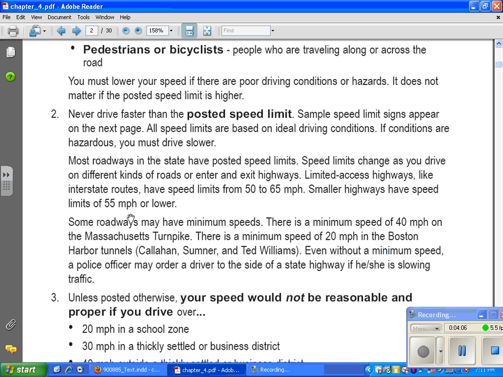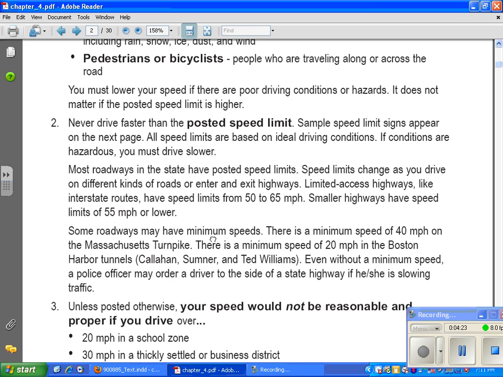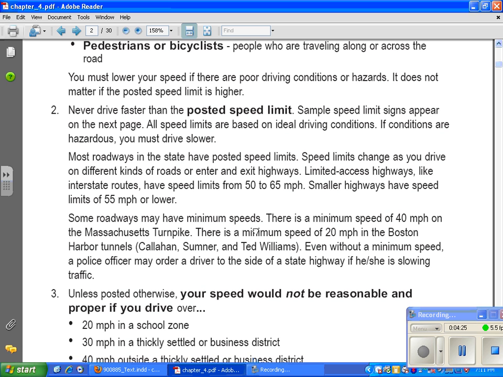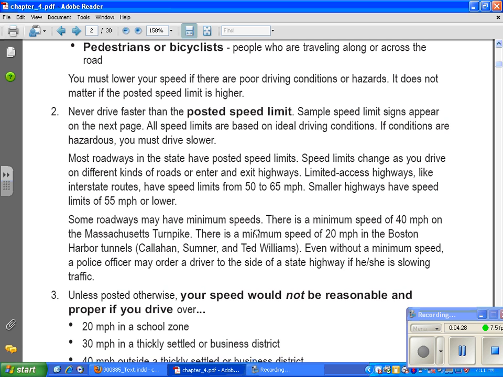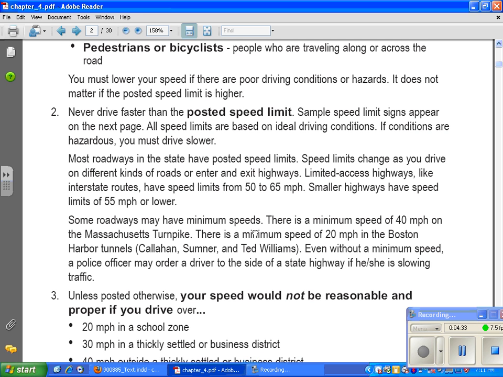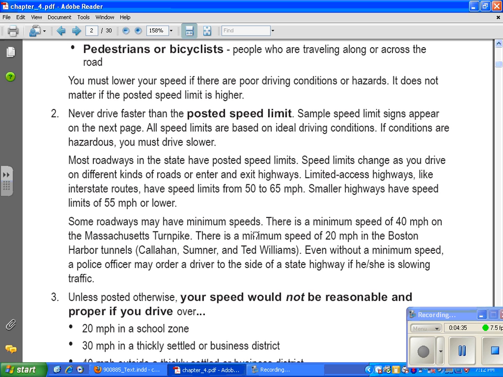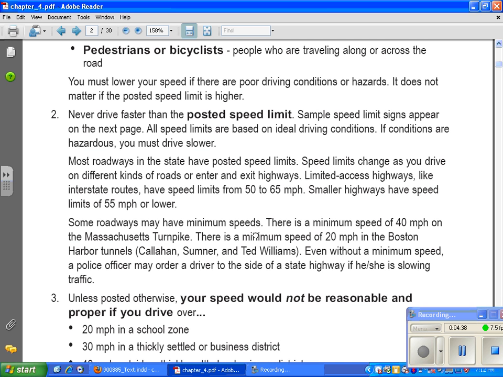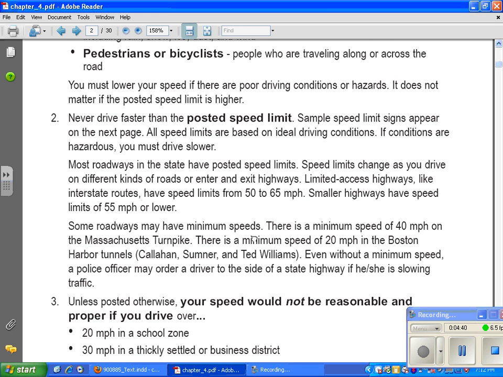Some roadways may have minimum speeds. There is a minimum speed limit of 40 miles per hour on the Mass Turnpike. You know what that means? It means on the Mass Turnpike you can't drive slower than 40 or you get in trouble. But most roads don't have a minimum speed. There is a minimum speed of 20 miles per hour in the Boston Harbor tunnels. So when you're going in the tunnels that go to the airport, you have to go at least 20 miles per hour. Even without a minimum speed, a police officer may order a driver to the side of a state highway if he or she is slowing the traffic.